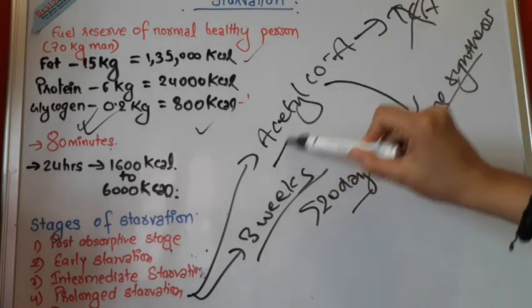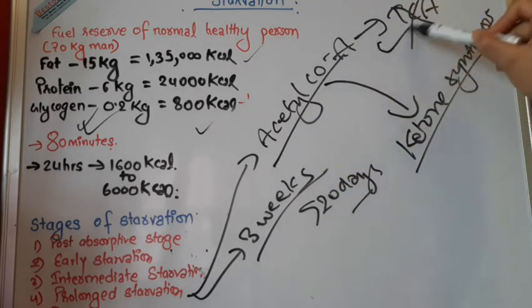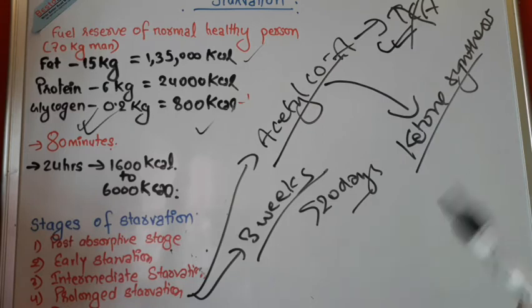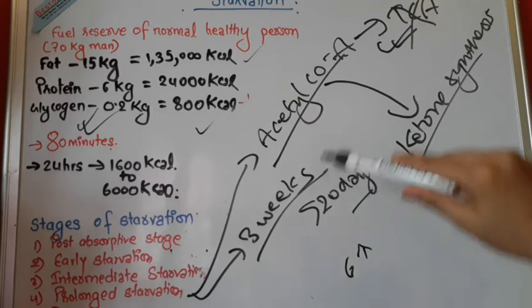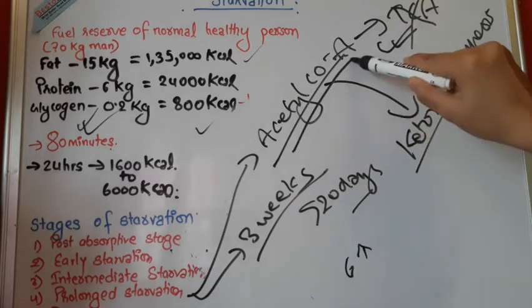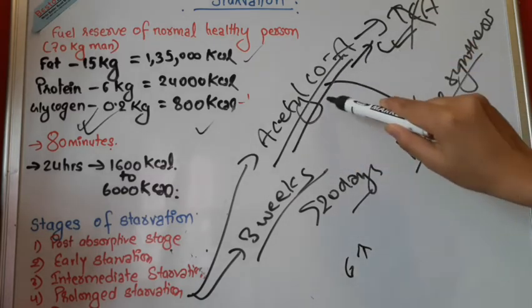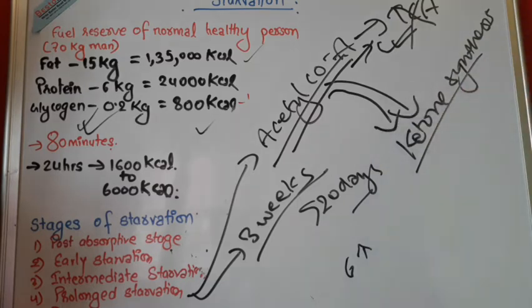Now this is acetyl coenzyme A. What happens? It goes to the TCA cycle for production of energy. But if more and more acetyl CoA is produced in the body, because fatty acid oxidation increases by 6 folds, then instead of going to the TCA cycle, acetyl coenzyme A gets diverted for ketone synthesis.